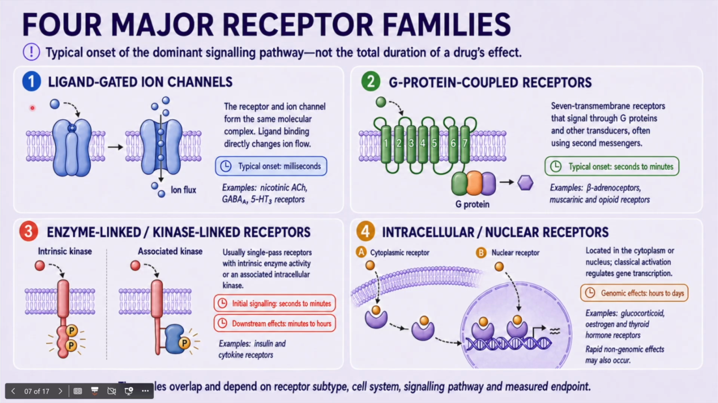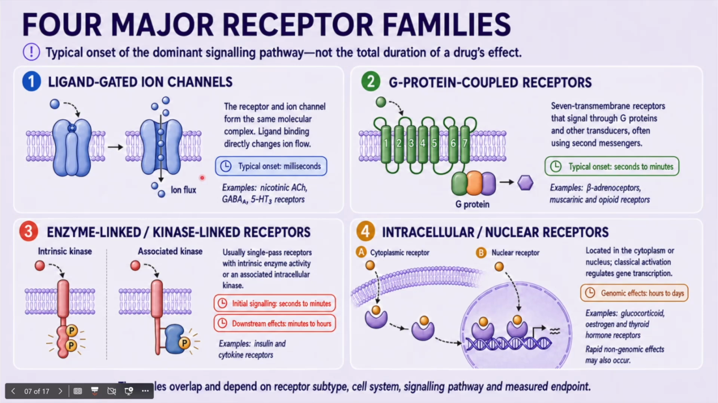The first family is the ligand-gated ion channels, also called ionotropic receptors. In this family, the ligand-binding receptor and the ion-conducting pore are parts of the same molecular complex. Ligand binding directly changes channel opening and therefore ion movement across the membrane. Because the receptor does not require a long intracellular signaling cascade, responses can begin within milliseconds. This makes these receptors particularly important in rapid synaptic transmission.